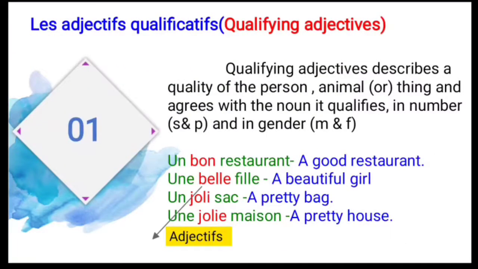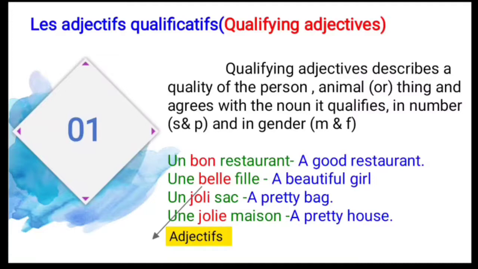And first content, les adjectifs qualificatifs. Qualificatif is a qualifying adjective. What is a qualifying adjective? Qualifying adjectives describe a quality of a person or animal or thing, and agree with the noun they qualify, in number, singular and plural, and in gender, masculine and feminine.